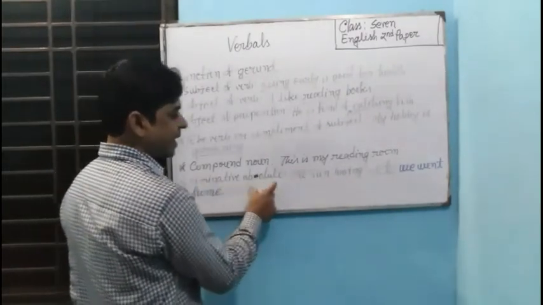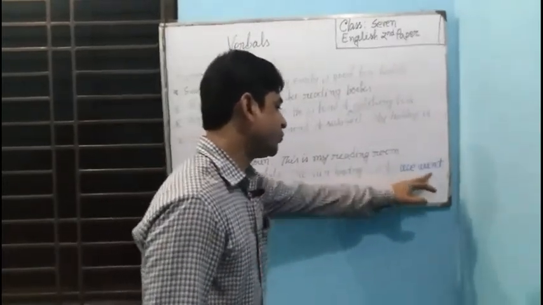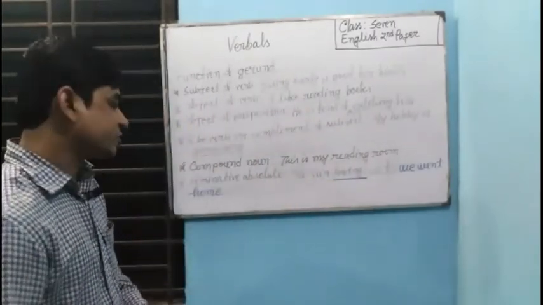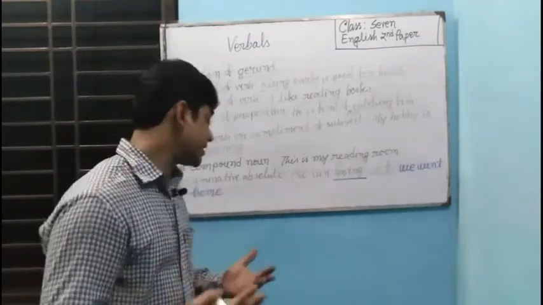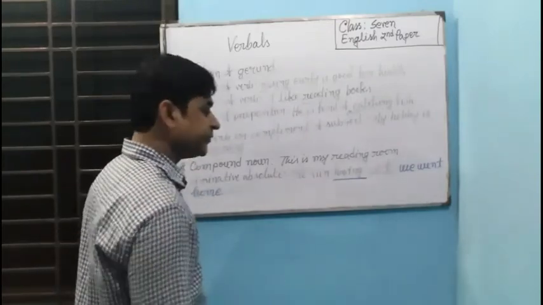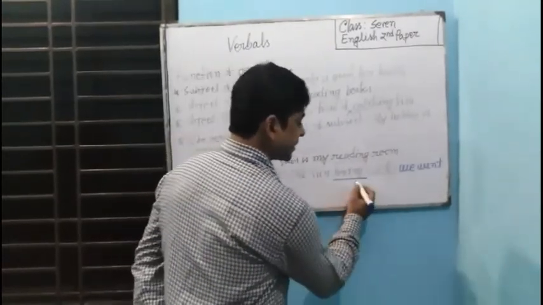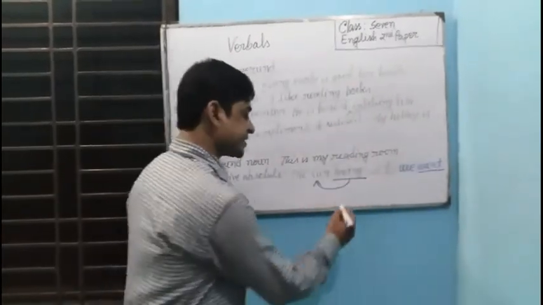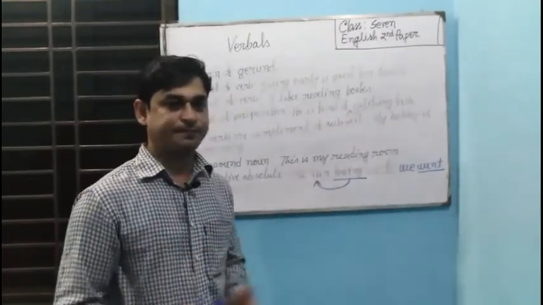Then nominative absolute. The sun having set, we went home. Here having is nominative absolute. So you may have a question about nominative absolute. Sir, what is nominative absolute? So I'm telling you, if a participle is not connected with the subject of the finite verb, it is connected with another subject, it is called nominative absolute.